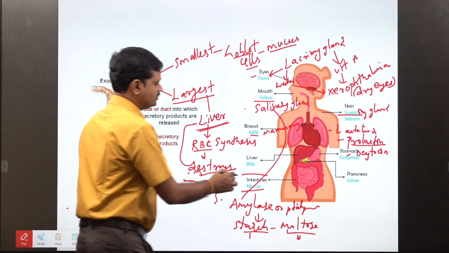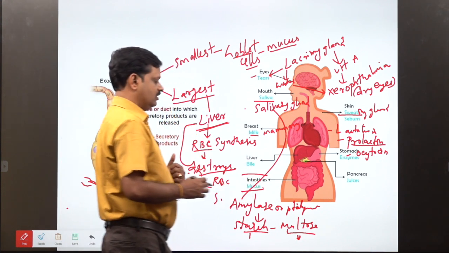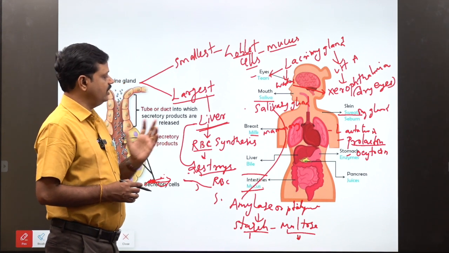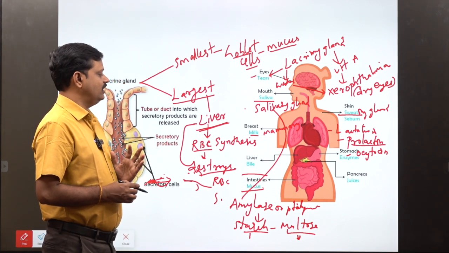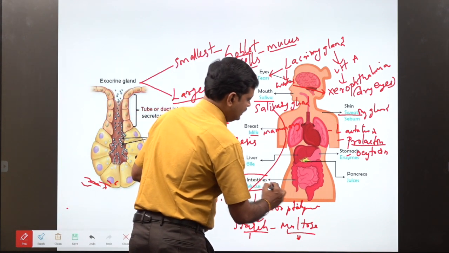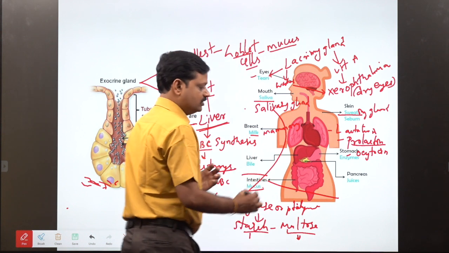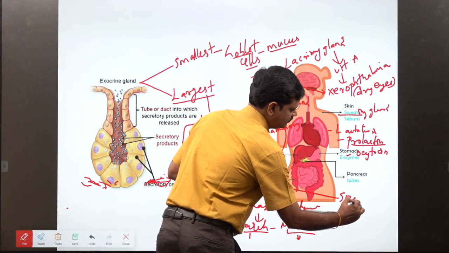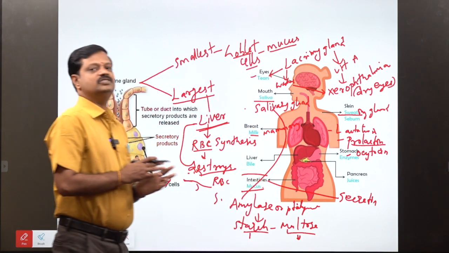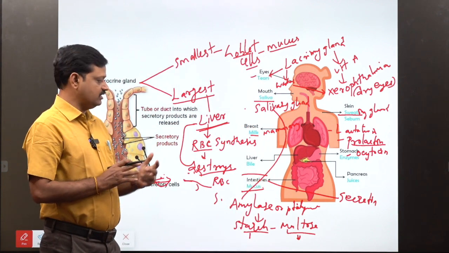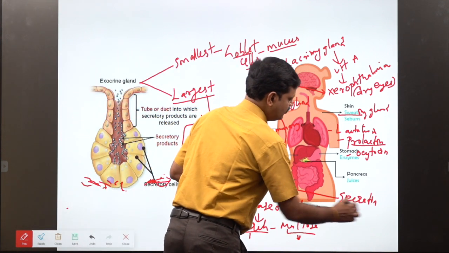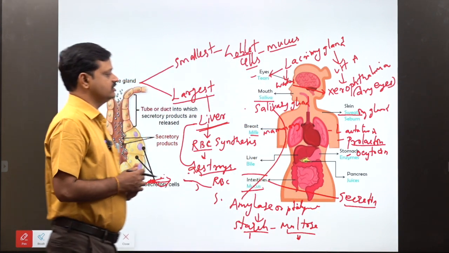The mucus neutralizes the food pH. The intestine also secretes hormones, for example secretin. Secretin is a hormone secreted in the intestines.